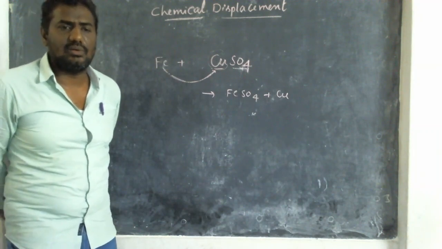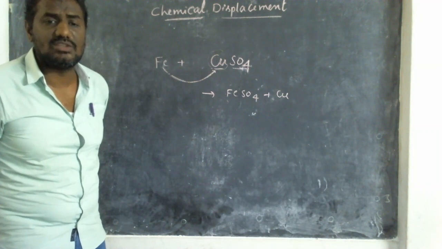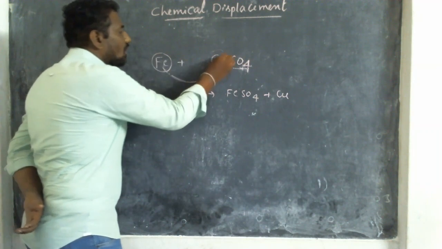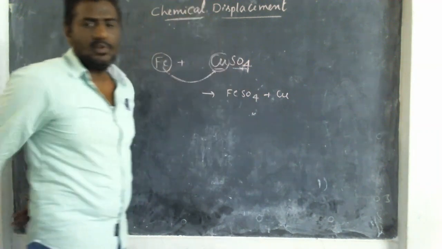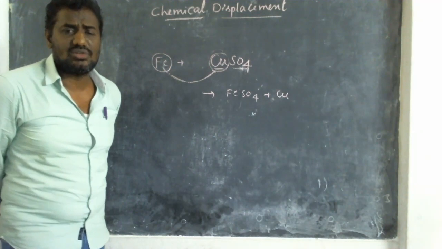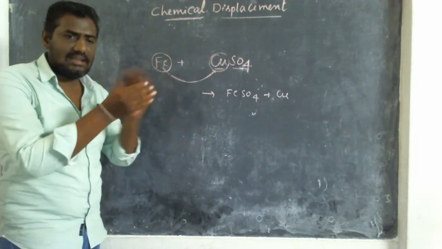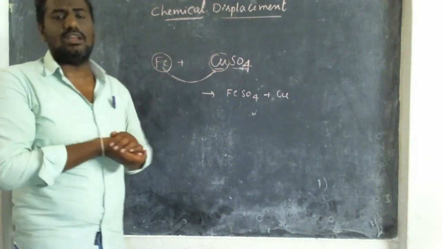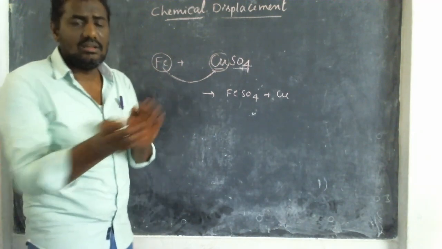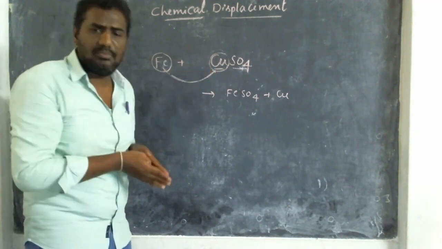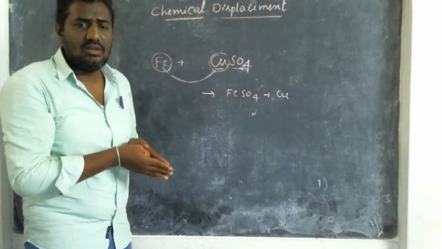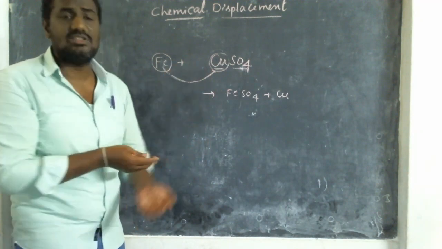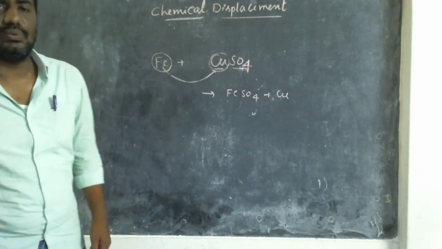Here what is the definition I told? A highly reactive element displaces the low reactivity one. From this I can say iron is the highly reactive, copper is the low reactivity. But you must know, first of all, which elements are highly reactive, which elements are low reactive, which elements are middle reactivity. Without knowing that, we cannot say iron displaces the copper. Just for example purpose, I wrote this equation. First, let us know which of the elements are highly reactive.